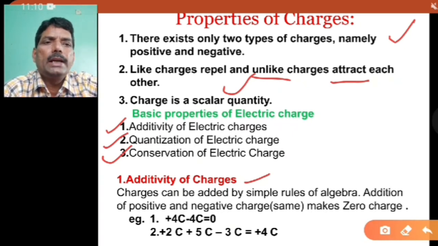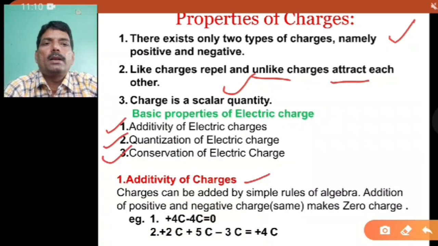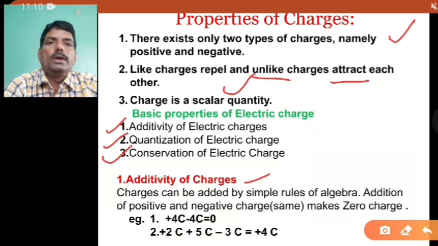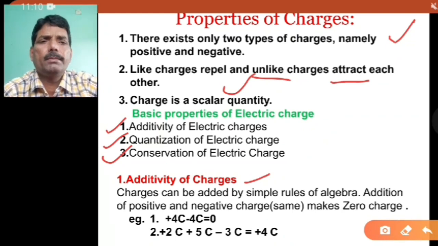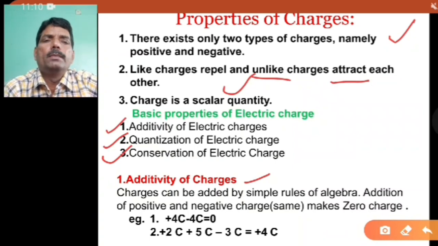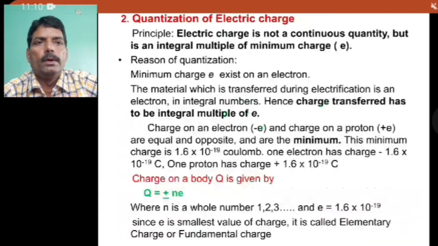Addition of positive and negative charges: suppose both the charges are the same in magnitude, and one is positive and one is negative, then it makes zero charge. For example, in one I have taken one charge having plus 4 coulomb and another having minus 4 coulomb, then by the property of additivity of charges, the resultant will be 0. Similarly, in the second example, if one charge is plus 2 coulomb, another is plus 5 coulomb and the third one is minus 3 coulomb, then by additivity of charges you will get the resultant as plus 4 coulomb.